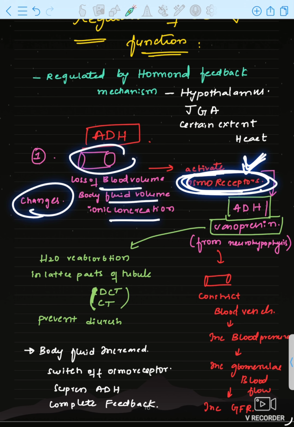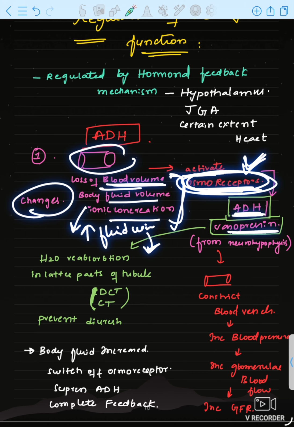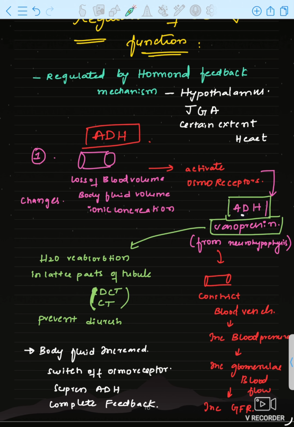They will get activated. When these changes are noticed, osmoreceptors will get activated and release antidiuretic hormone or vasopressin. Diuresis means increased fluidity, increased urine passing in larger amounts. That's why blood volume is lost and body fluid volume is lost. To prevent the diuresis, the increased volume of urine, we release antidiuretic hormone to prevent the increased urine frequency.